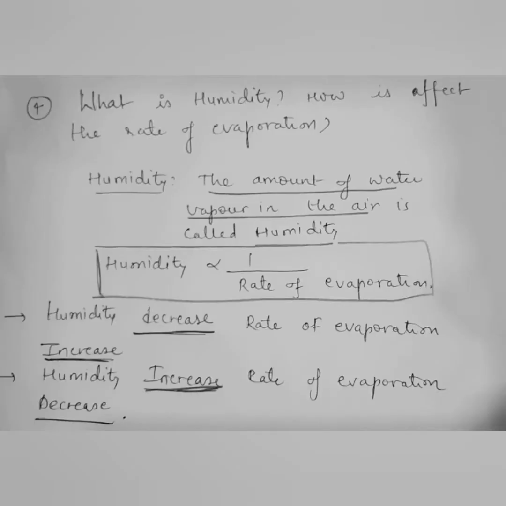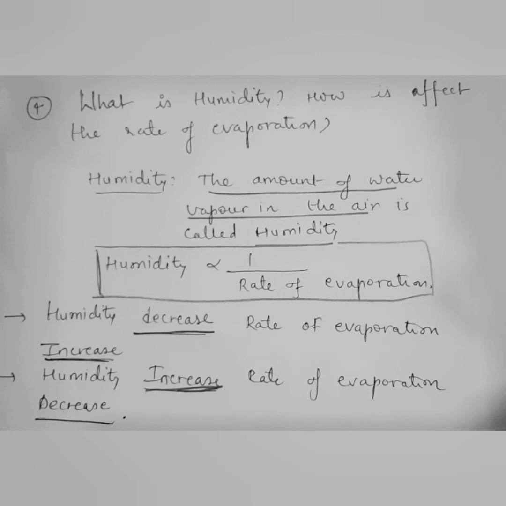Next question is, depend on humidity: what is humidity and how does it affect the rate of evaporation? Humidity is nothing but, I have just underlined the word, the amount of water vapor present in the air. Humidity is inversely proportional to the rate of evaporation. That means if humidity decreases, the rate of evaporation increases, children. And if humidity increases, the rate of evaporation decreases. So humidity is nothing but the amount of water vapor present in the air.